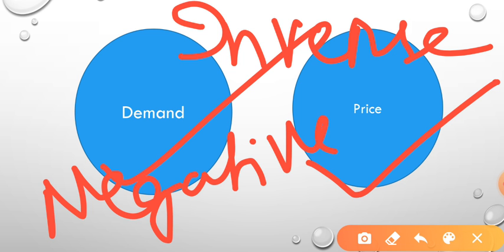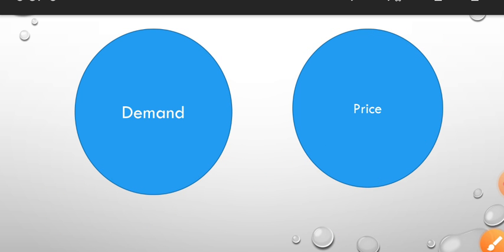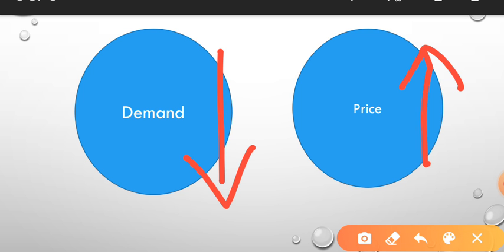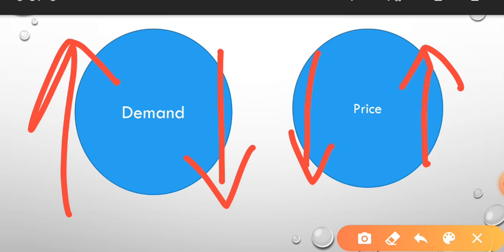That means whenever the price is rising, the demand is going to fall, because if things are becoming costly, I will purchase less. And whenever the price is falling, when the price has become cheaper, I will try to purchase more. Then at that time the demand will rise. In this way, we can say that price and demand bear an inverse or negative relationship. When one is rising, the other will fall.